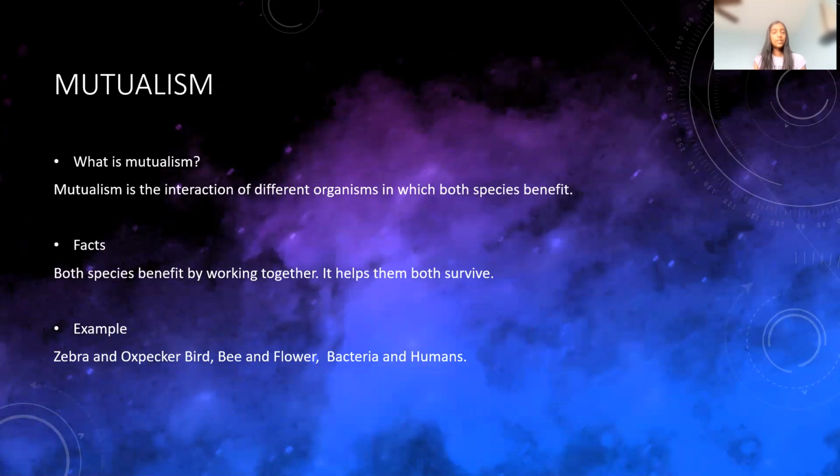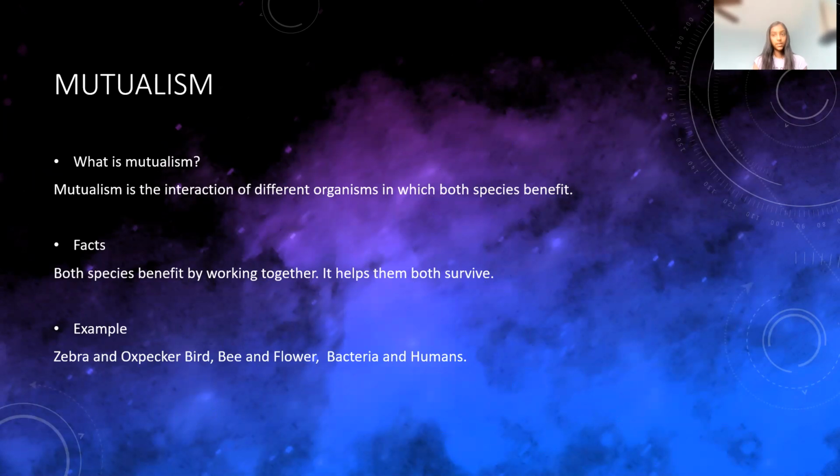First up, we have mutualism. Mutualism is an interaction between different organisms where all the species benefit. Some facts about mutualism are that the species benefit by working together. It helps both of them survive. Examples of mutualism are the zebra and oxpecker bird, bees and flowers, and bacteria and humans. So I will be explaining 2 of these 3 examples.